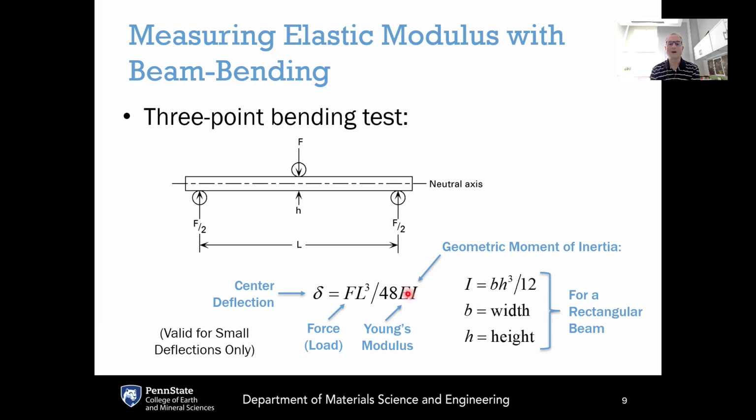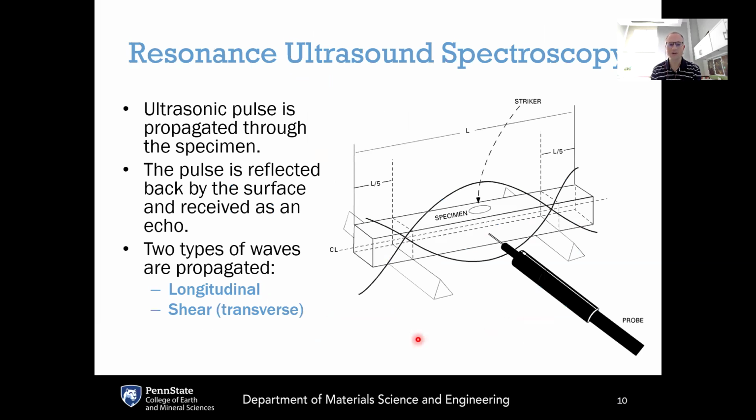And then if you calculate the relationship between the center deflection versus the force, that can give you directly the calculation of the Young's modulus of the material. Another rather straightforward way of measuring the Young's moduli of a glass is through resonant ultrasound spectroscopy, or RUS. With RUS, an ultrasonic pulse is propagated through the specimen.